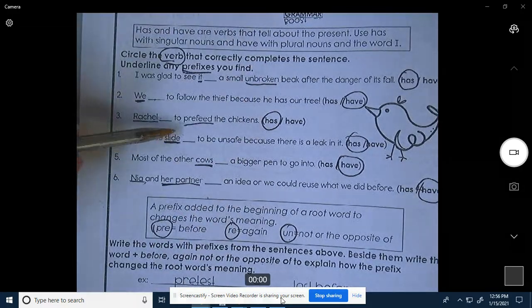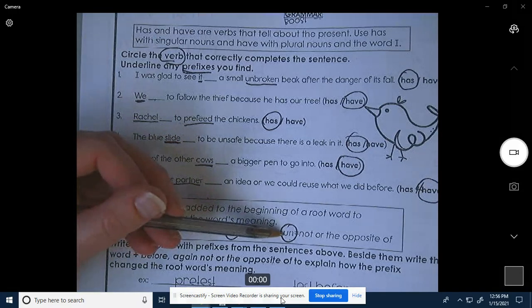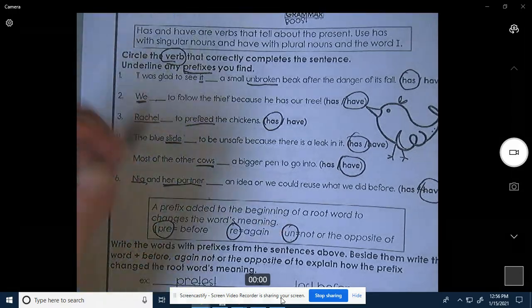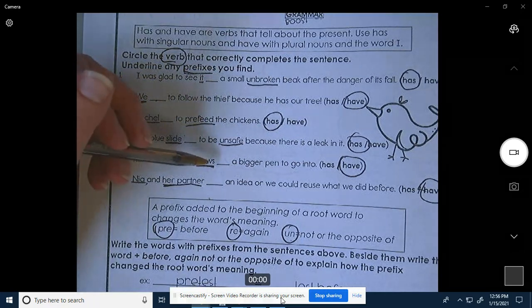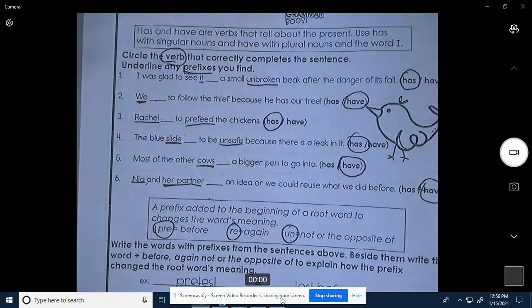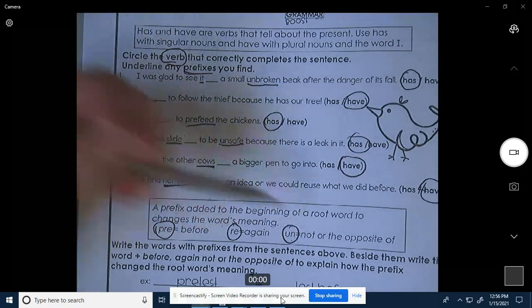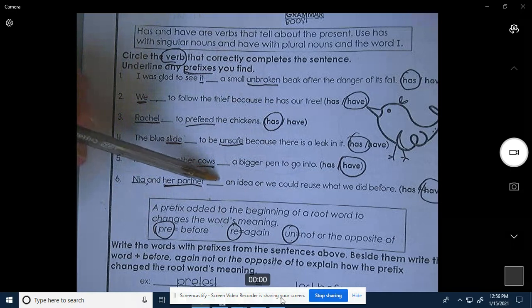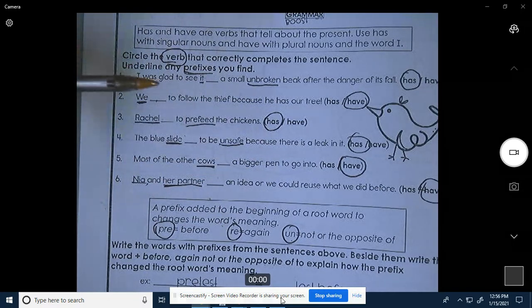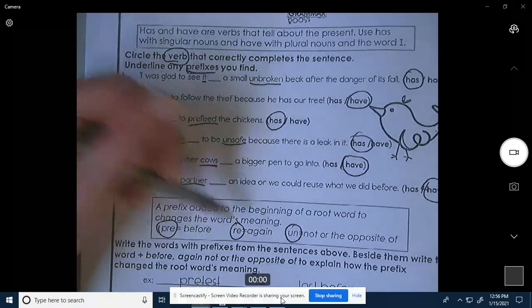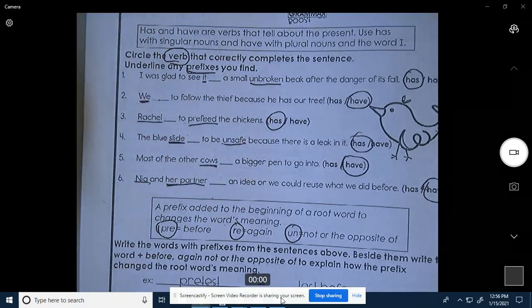The blue slide has to be unsafe because there's a leak in it. I see this one. Unsafe. Most of the other cows have a bigger pen to go into. That one doesn't have one, does it? Doesn't have pre, re, or un. Nia and her partner have an idea, or we could reuse the one we did before. Re, I see re. Do you see it? Underline it.